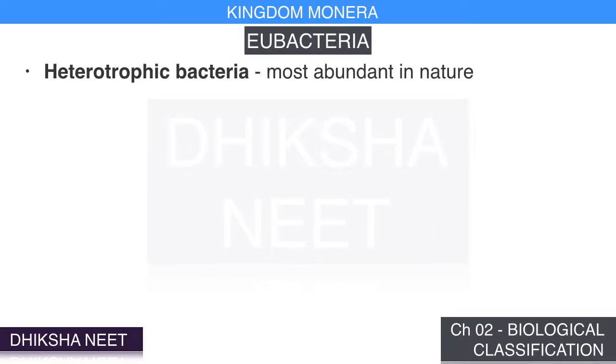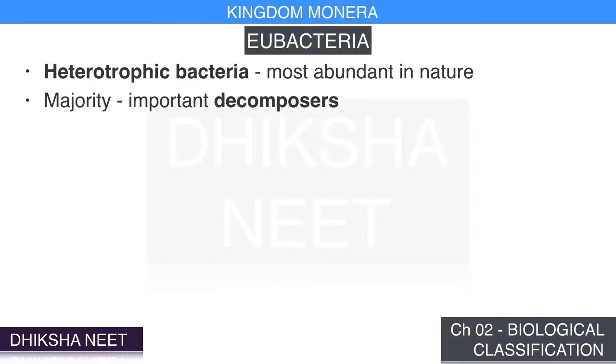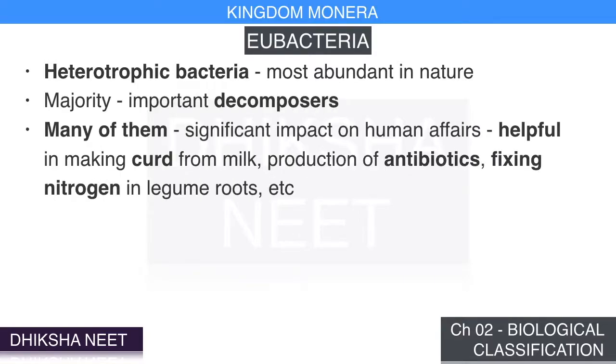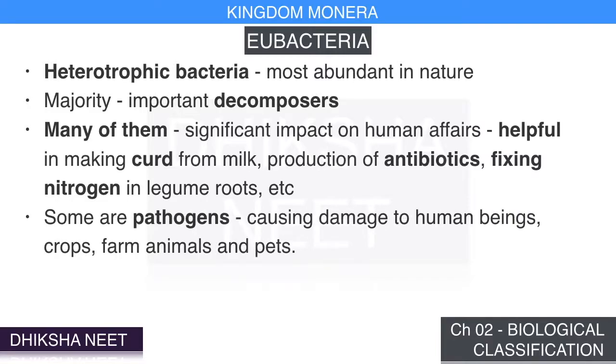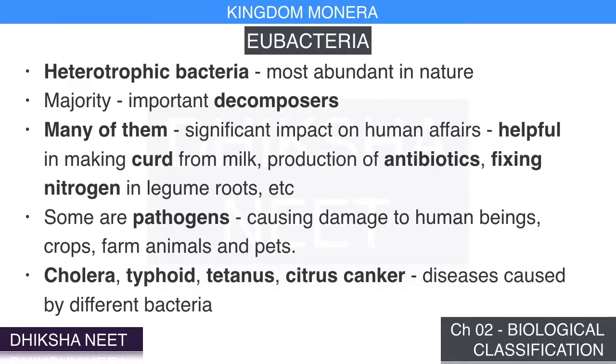Heterotrophic bacteria are most abundant in nature. The majority are important decomposers. Many of them have a significant impact on human affairs. They are helpful in making curd from milk, production of antibiotics, fixing nitrogen in legume roots, and many more. Some are pathogens causing damage to human beings, crops, farm animals and pets. Cholera, typhoid, tetanus, citrus canker are well-known diseases caused by different bacteria.